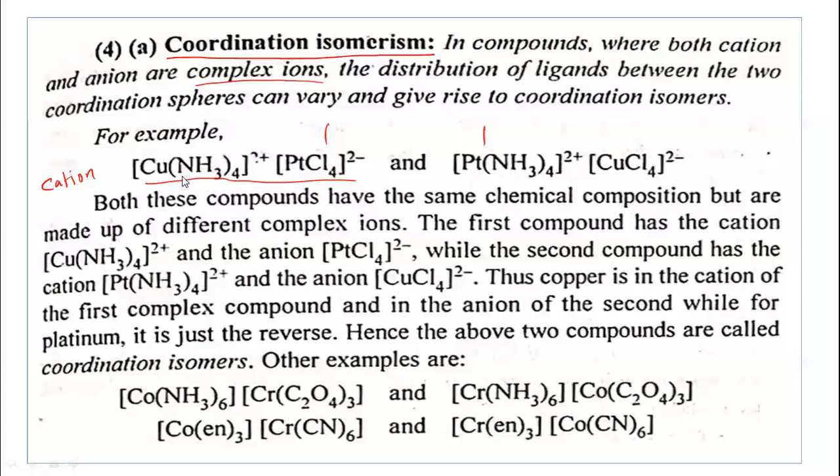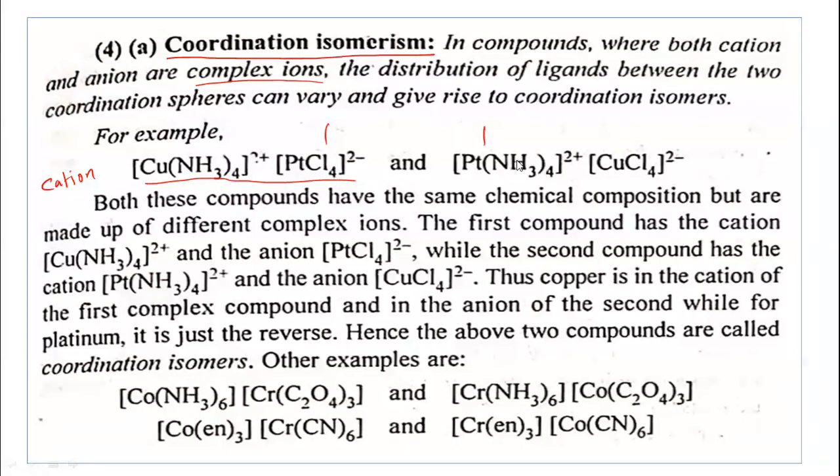The metal ion is the same, the number of ligands is the same, the oxidation state of the metal ion is the same. Nothing will be changed, only the coordination pair will be changed.